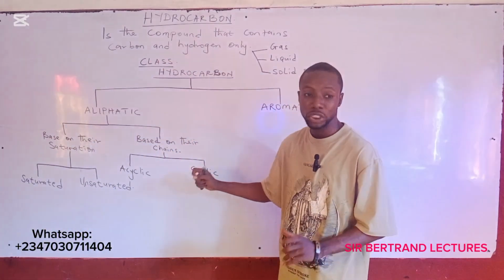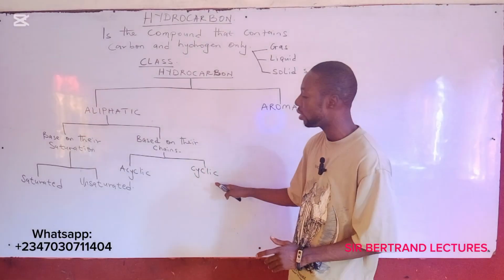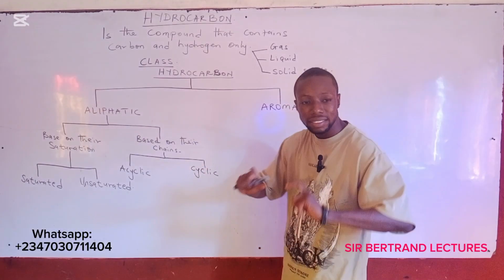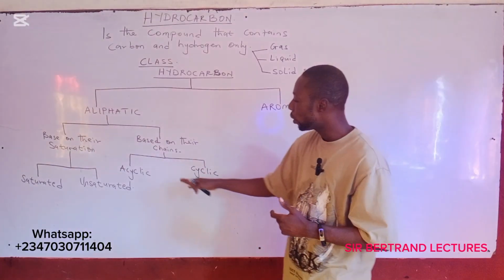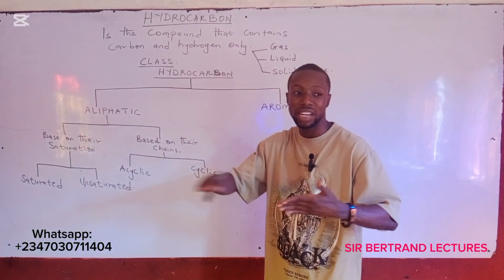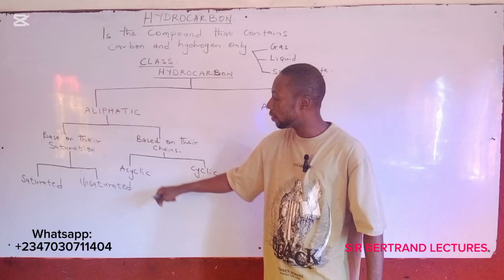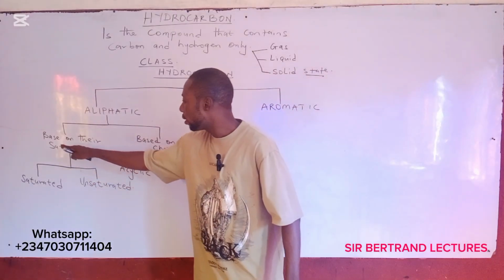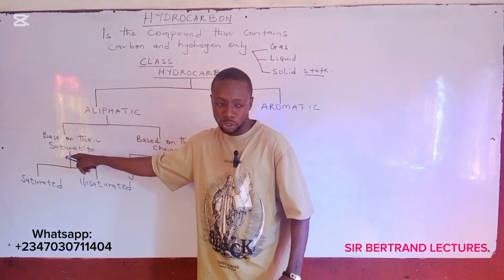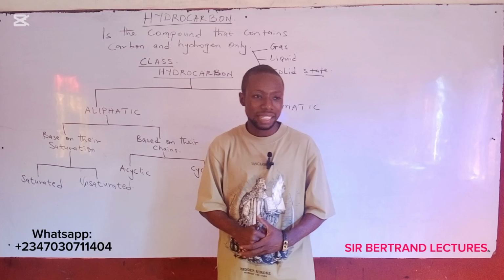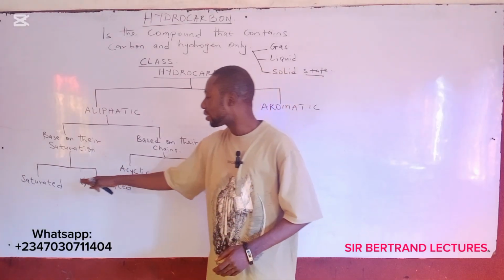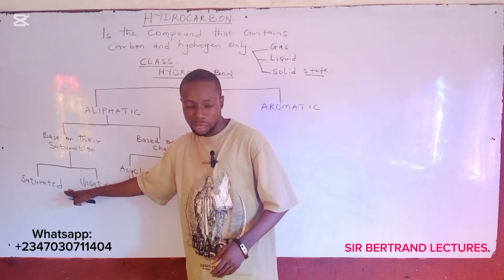The one that have ring chains are known as cyclic, okay, that means they possess circular shape. Then the one that is straight chain or branched are known as acyclic. Then here, aliphatic hydrocarbons are categorized into two based on their saturation. The one that is saturated is saturated hydrocarbons.